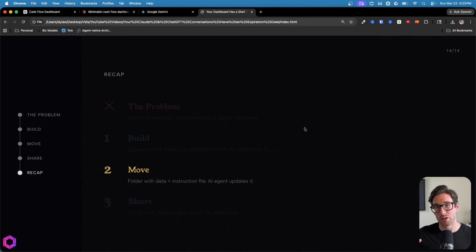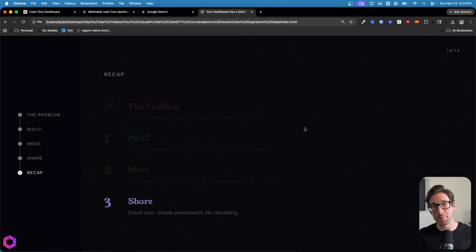Again, you create your instructions file, which we talked through, and you can have AI create that for you. And also you have some sort of subfolder for the data. And then all you have to do is open up Claude Code, Claude Cowork, or Codex inside the folder you just created, drop in the new file into the data folder, and tell the AI, hey, I just dropped a new file, update the dashboard for me, and that's it. Once we have the update routine flowing effectively, we can then share the dashboard with our team.